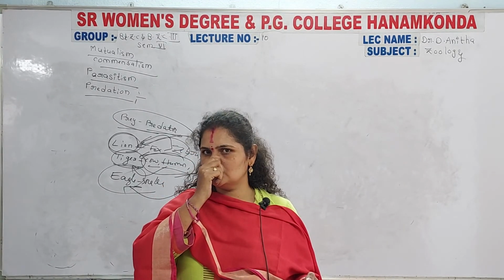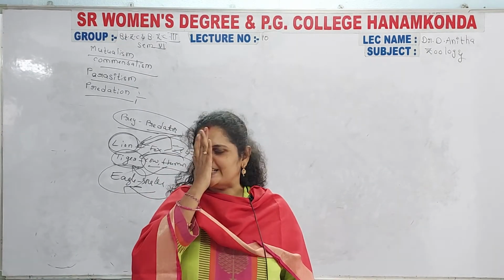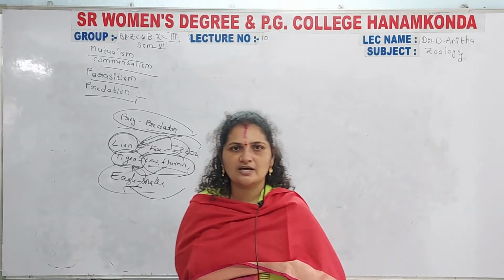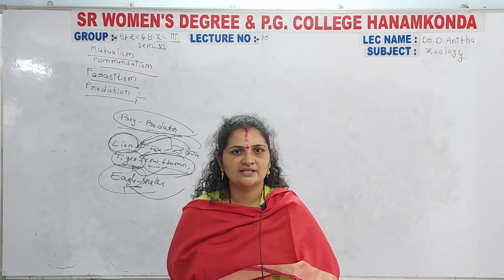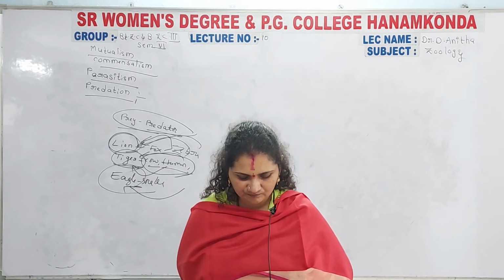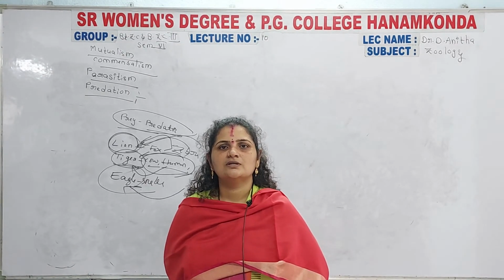Species are those that live in an ecosystem in a particular area. In that area, different types of species and organisms are there. So how the organisms are distributed in an ecosystem, what their number is, and their graphical representation will be discussed. We are going to discuss that in tomorrow's class.